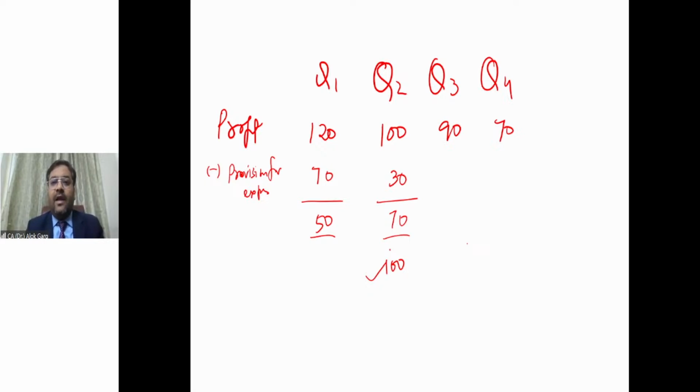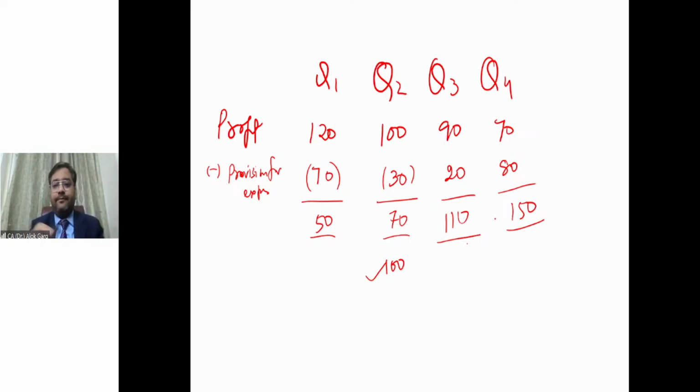When the company came to Q3, since the profit is only 90 crores and the company wants to increase the profit, the company has released, so here 70 negative, 30 negative. Now out of this 100, the company has released 20 crores, right? So now this profit becomes 110 crore. From 70, it shoots up to 110 crore. And in Q4, the company has said that this provision is not required, right? This provision is not required. And the entire 80 crore, the company has reversed in Q4. So now this profit becomes 150 crore.